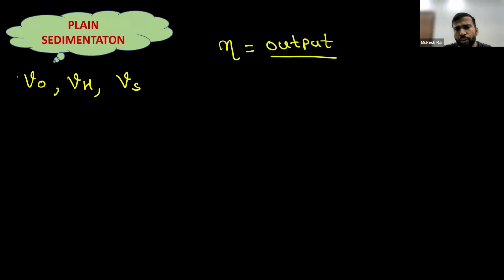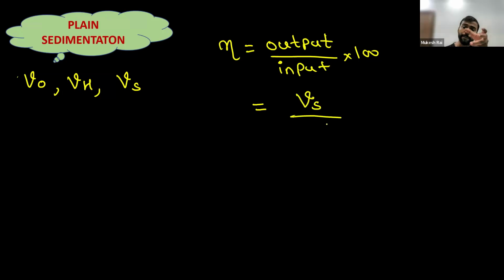So from our common sense, what is the formula of efficiency of any treatment unit or any process? The formula of efficiency is output upon input into 100. Now, what is the output of this plane sedimentation tank? To remove the larger grit particles, and the parameter shown here is the settling velocity of the particle.